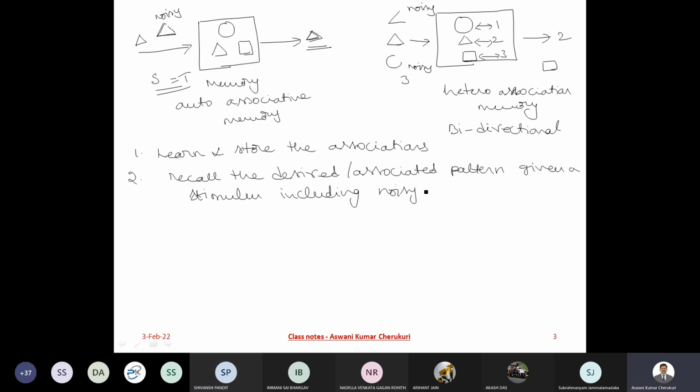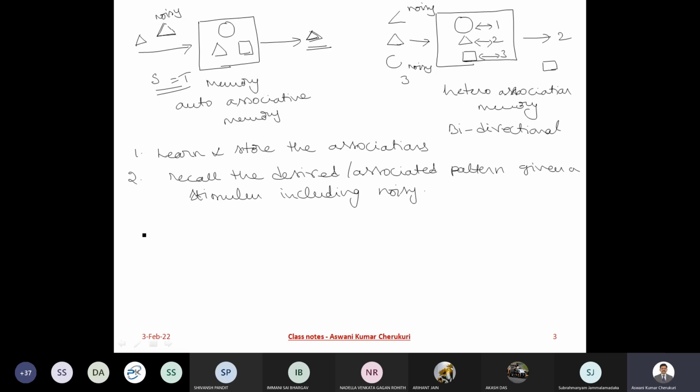And remember, the point is the strength of this model, whether auto-associative memory or heteroassociative memory, means how many patterns that model can remember. And not only remember, but recall when I present either an exact pattern or a noisy pattern. That is limited. The strength of the models is limited. Whereas the human brain is not like that.